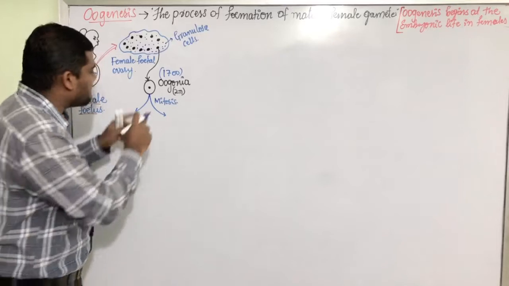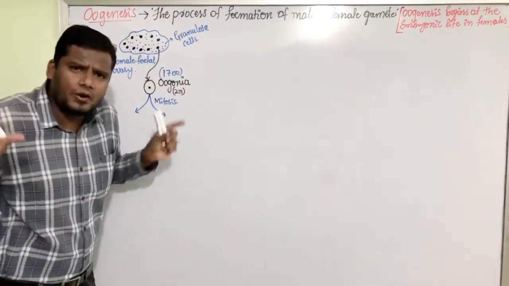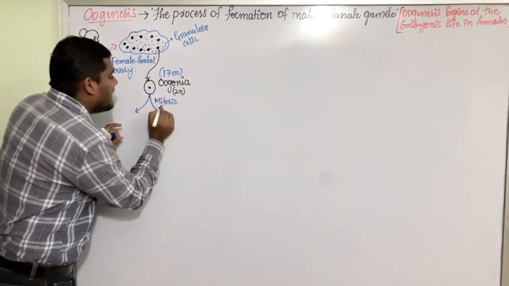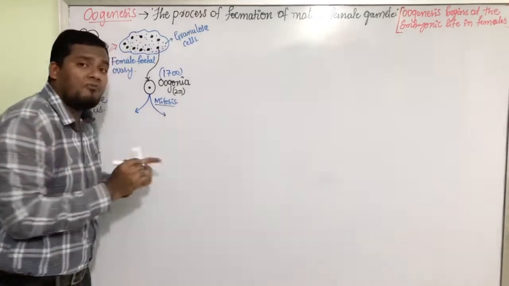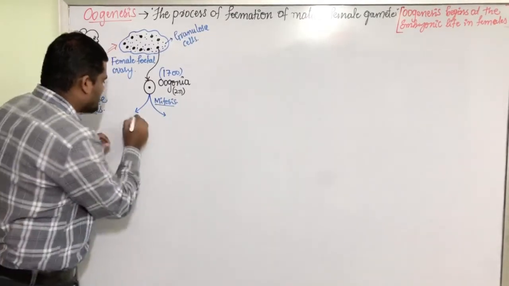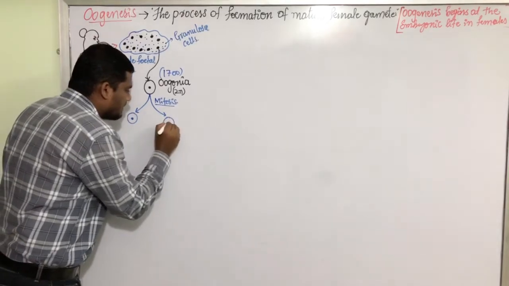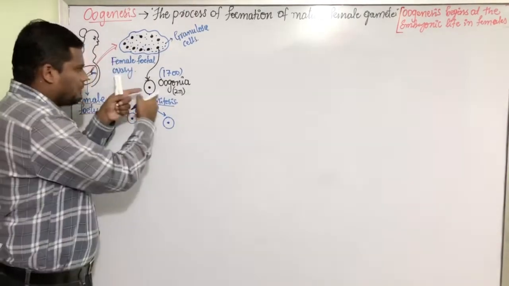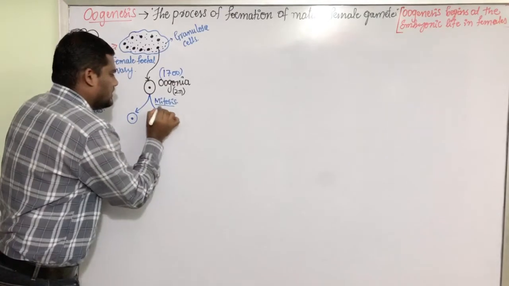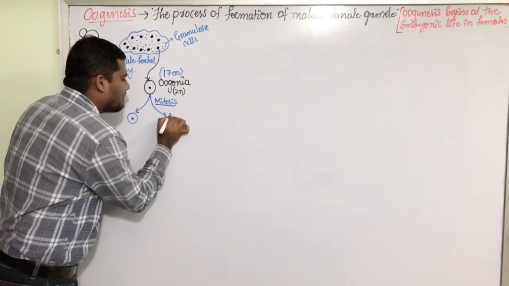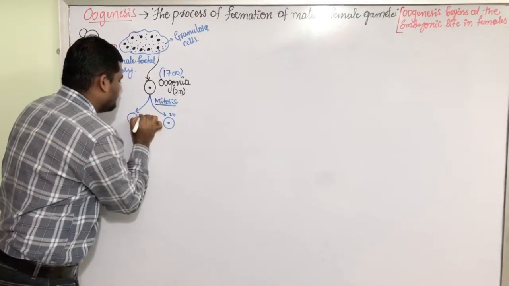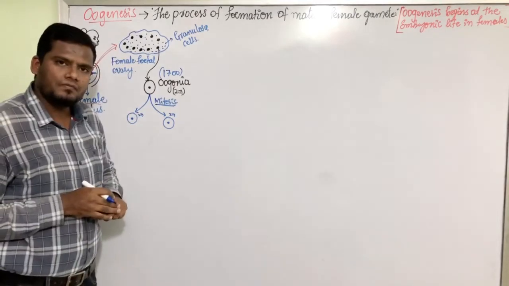All the 1700 oogonia cells start dividing by means of mitosis. As a result of that, two cells are formed. It's mitosis, so diploid cells are formed. These two are the diploid cells.